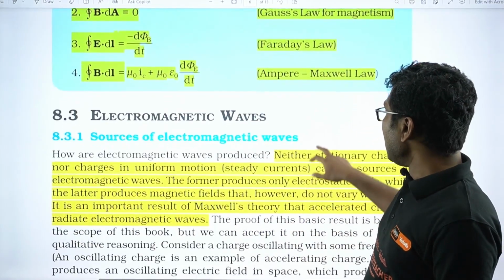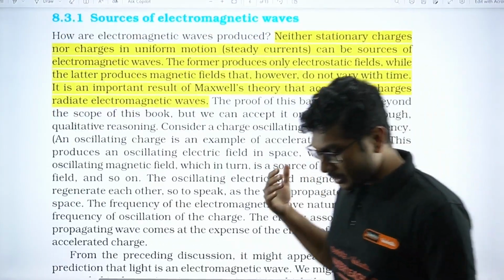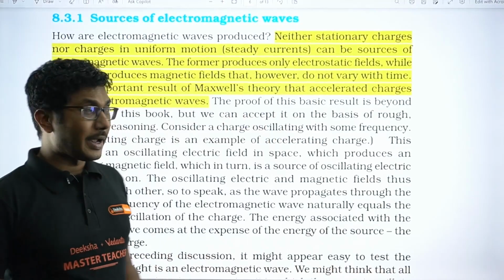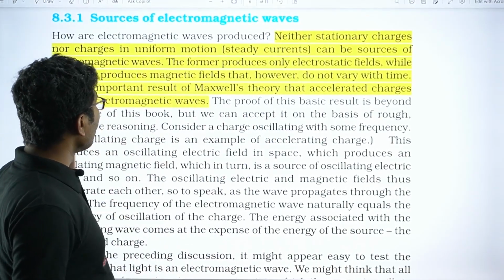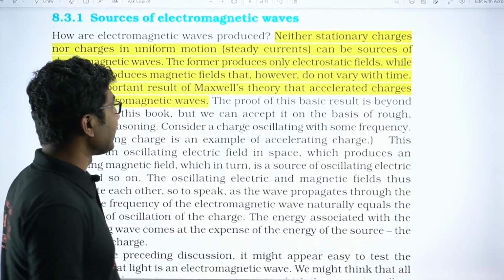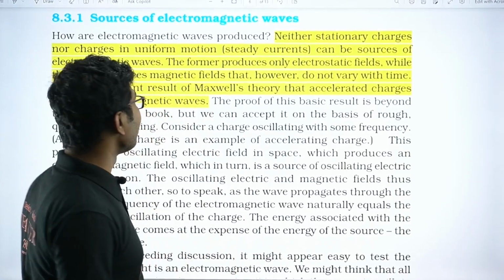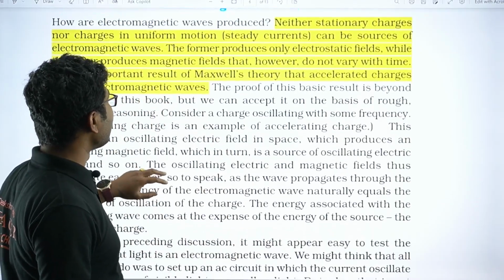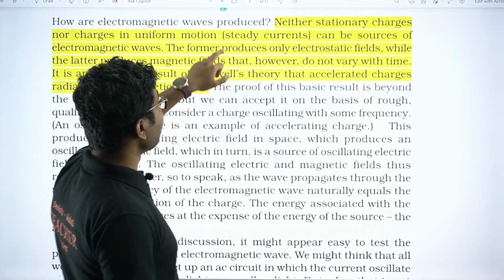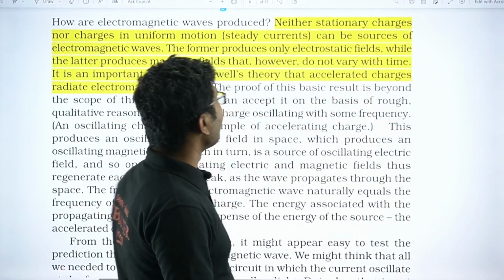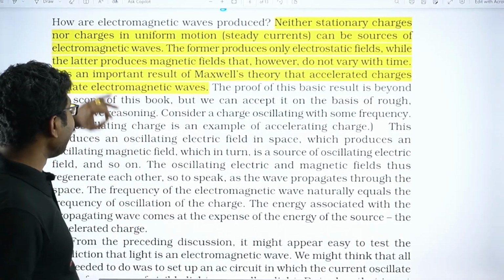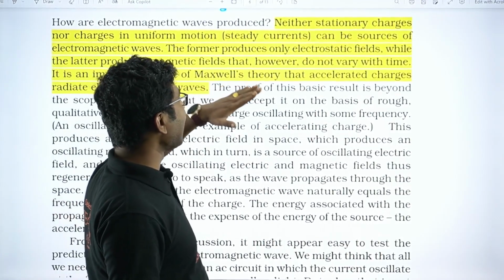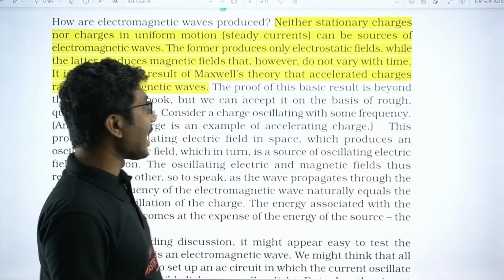Okay, now when will it produce electromagnetic waves, very important. Neither stationary charges nor charge in uniform motion, that is steady current, can be sources of electromagnetic waves. The former, former means stationary charge, produces only electrostatic fields, while the latter produces magnetic fields that however do not vary with time.